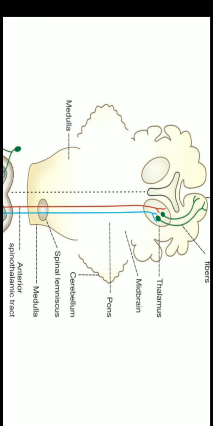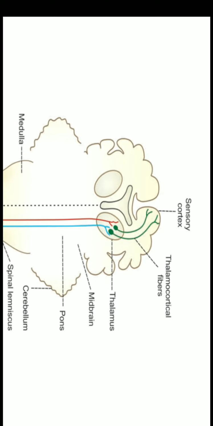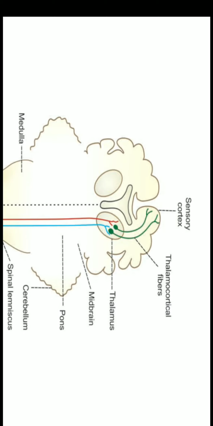Now the third order neuron arises from this ventral posterolateral nucleus of thalamus, and this third order neuron will carry the sensory impulses to the sensory area of cerebral cortex. Finally these fibers will reach the sensory area of cerebral cortex here. Now the function of this tract is to carry the sensation of crude touch.